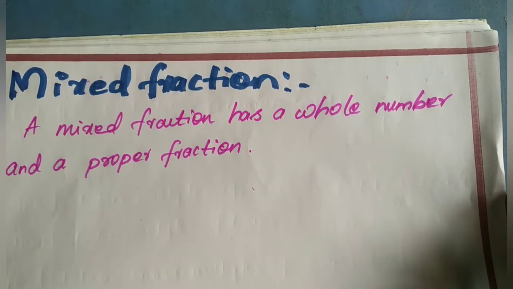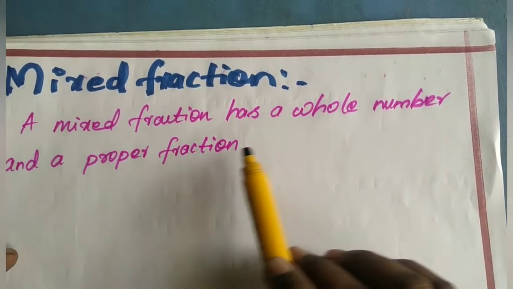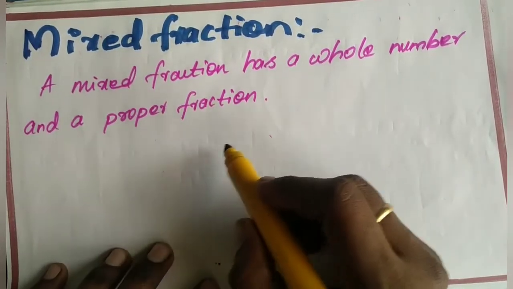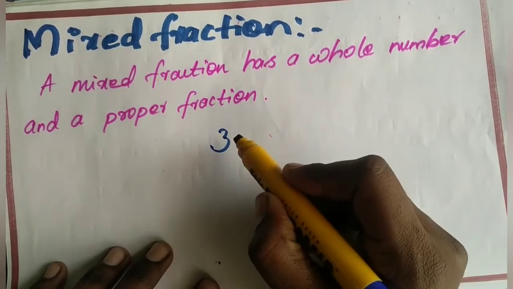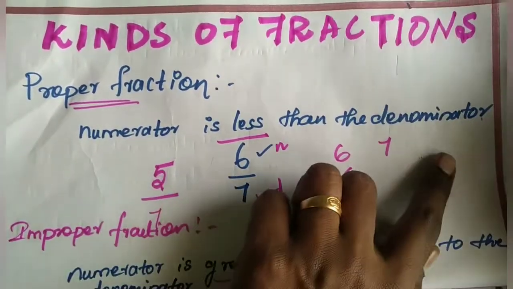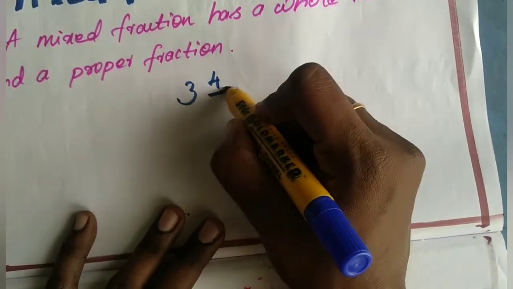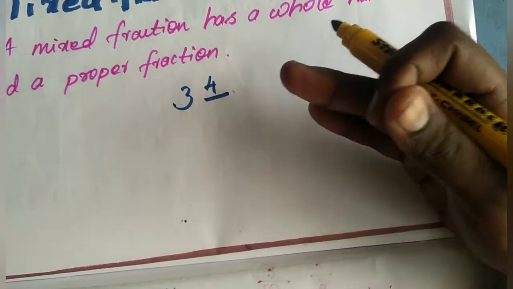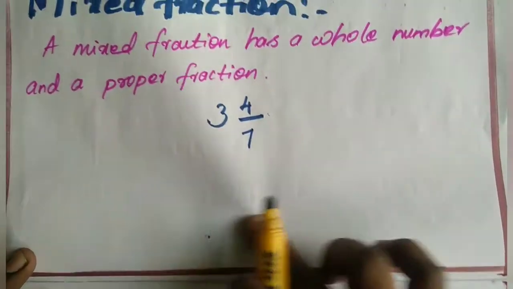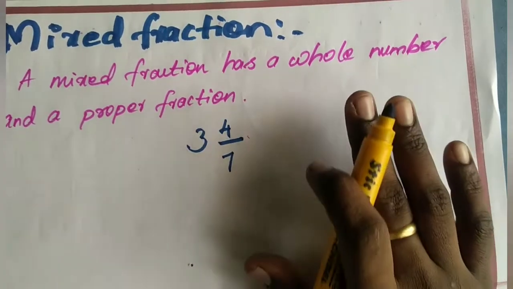So let's see the next kind of fraction, mixed fraction. Okay. So a mixed fraction has a whole number and a proper fraction. Let's see one example. It has one whole number and a proper fraction. What is proper fraction? Numerator is less than denominator. For example, numerator here we are using 4. The numerator should be less than the denominator. Use 7. Okay. This is a mixed fraction. So mixed fraction contains a whole number and a proper fraction. Okay guys, are you clear?